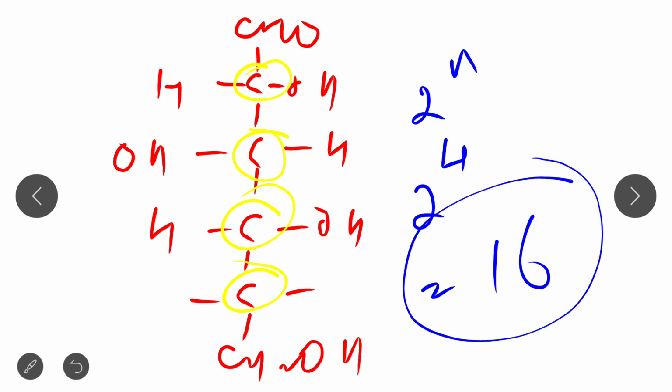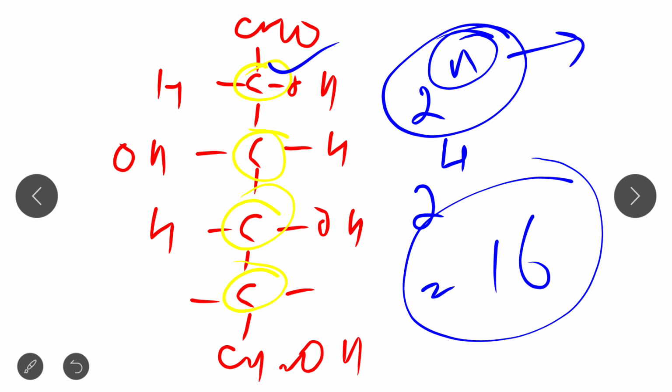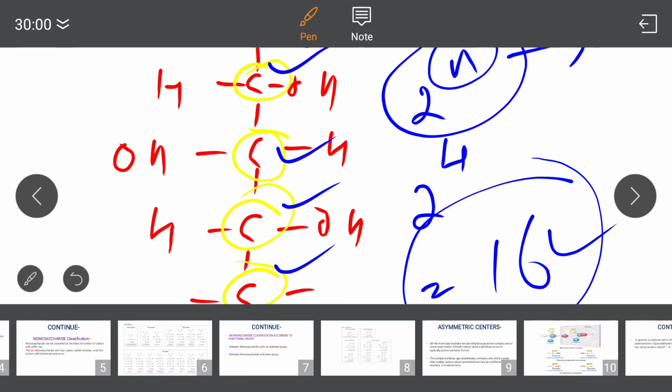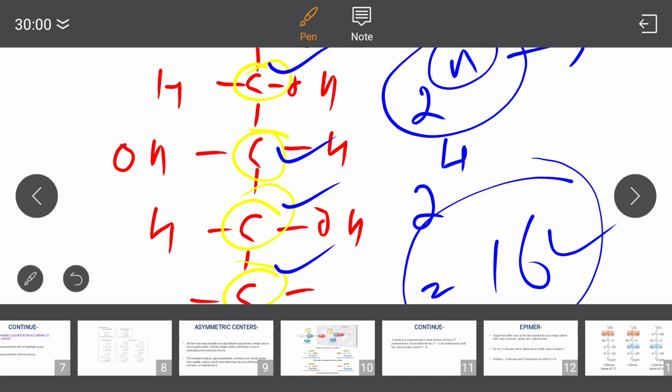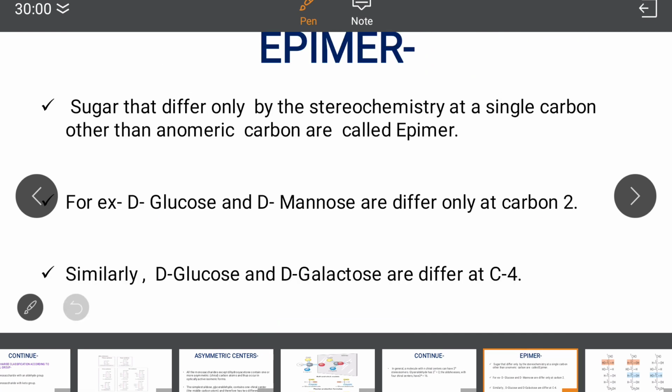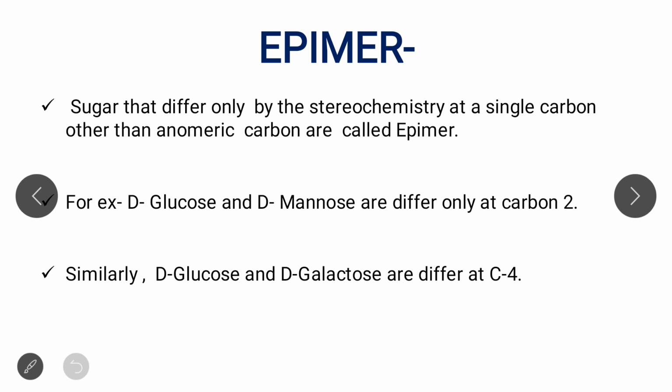Now I hope that you got a clear idea about the calculation of stereoisomers. The number of stereoisomers can be calculated by using the formula 2 to the power n, where n is the number of chiral carbons. In case of glucose that is 2 to the power 4, which is 16, while in glyceraldehyde, 1 chiral carbon gives 2 to the power 1, which is 2. Clear? Next, I will make all this clear by drawing very simple structures. So till now we have covered monosaccharides, their classification, enantiomers, and how to calculate the stereoisomers.